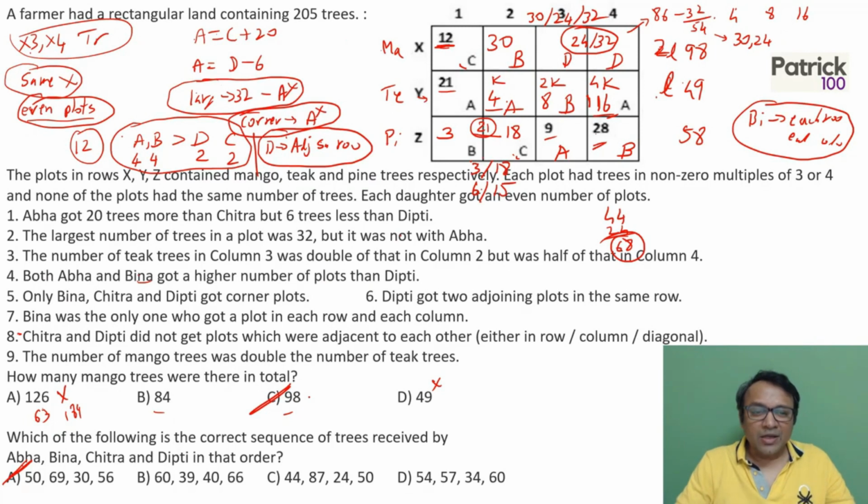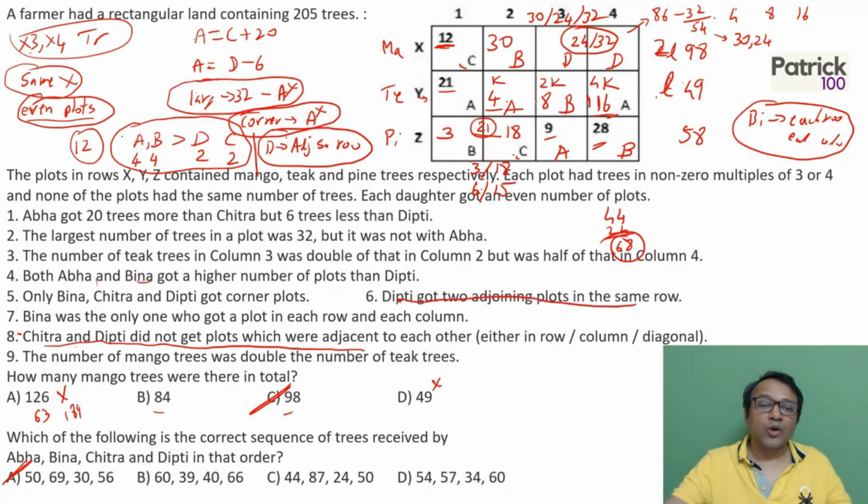Yes, it is a lot of data. So trying to figure out which data is important first is very important, and interpreting the data becomes very important. Once you interpret the data, then you can get the answer. The key out here was to find out that Chitra and Dipti did not get plots that were adjacent to each other. From that we got Dipti's plot, and they also mentioned that Dipti got 2 adjoining plots. If you combine these two, you get Dipti's plot.